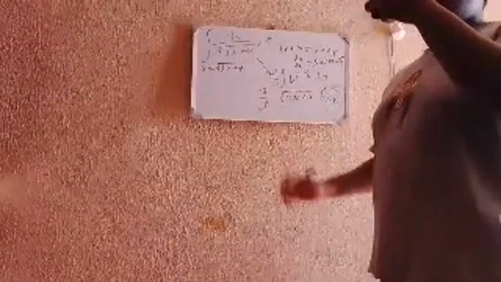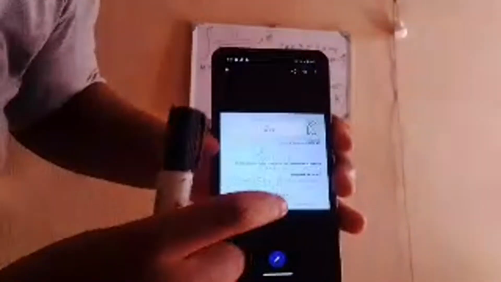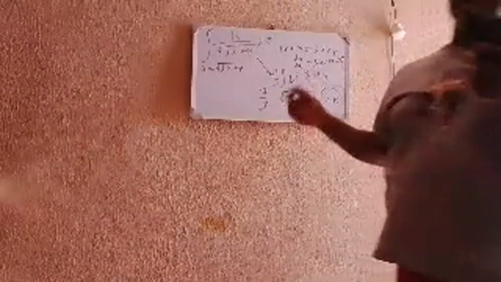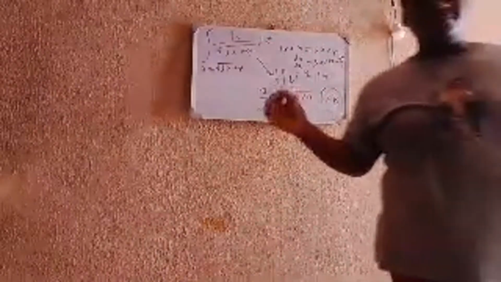Oh my god! In the final solution, I forgot to put the integral constant. I put it here, I don't know if it's showing, you can see the plus that I put here. But in the final answer, when I put them in a square bracket, I totally forgot to put the integral constant. The integral constant is supposed to be there after the integration. That is a very big problem in most calculus exams.